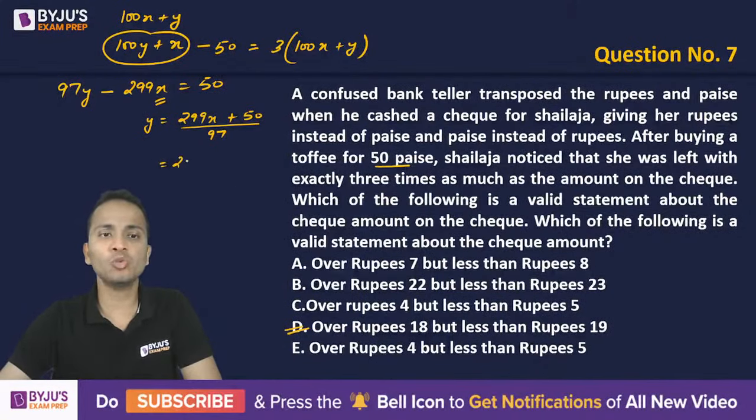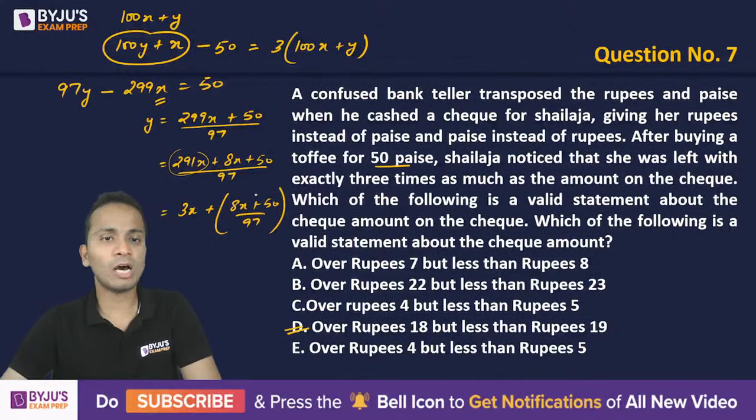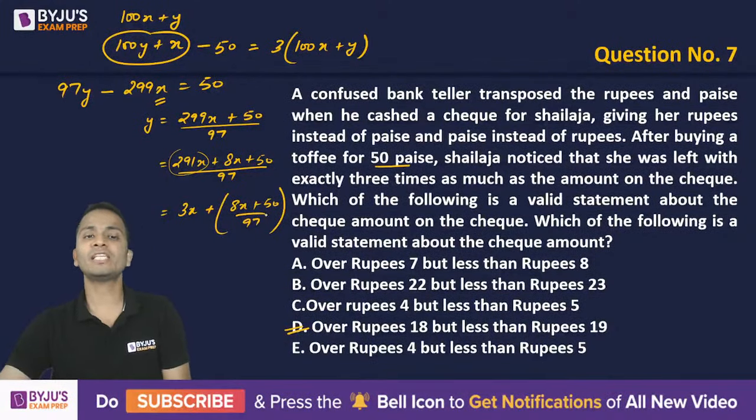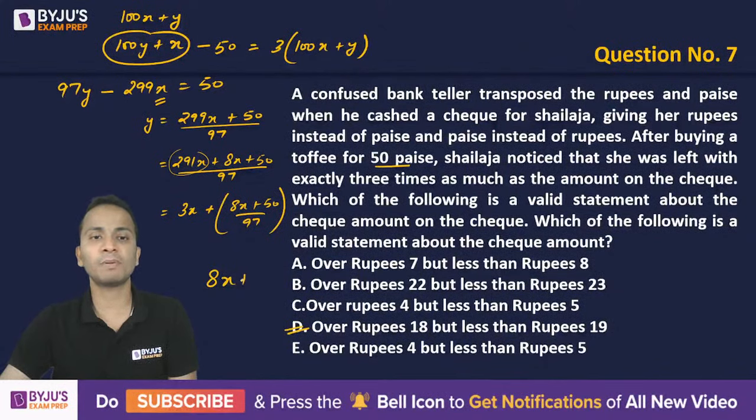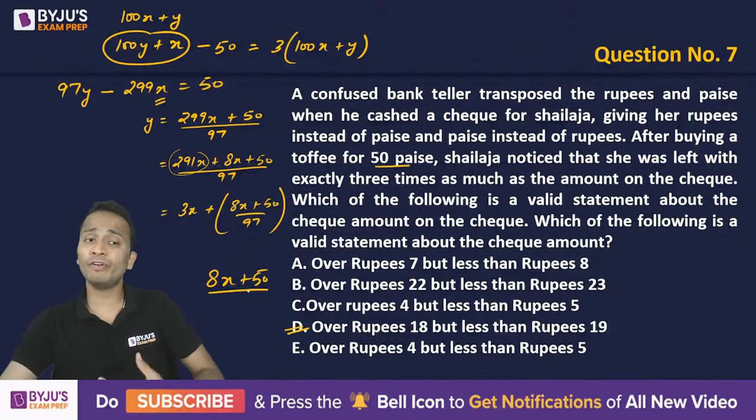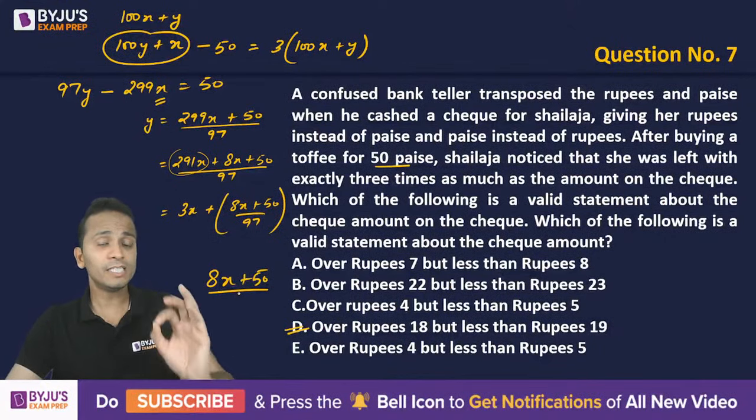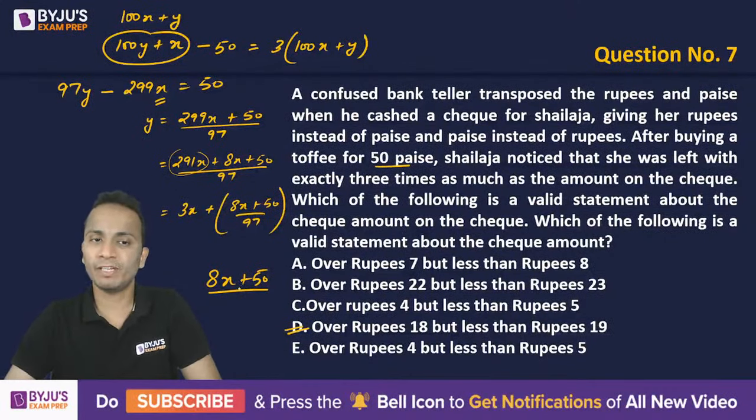So I can write it as 291x plus 8x plus 50 whole divided by 97. Then 291 upon 97 becomes 3, so 3x separately plus 8x plus 50 divided by 97 separately. Now you have reduced the numbers. For 8x plus 50, you have to find out for which value of x this will be completely divisible by 97.